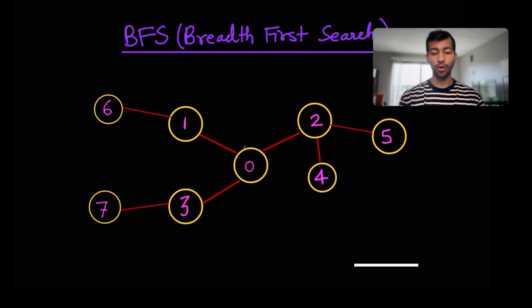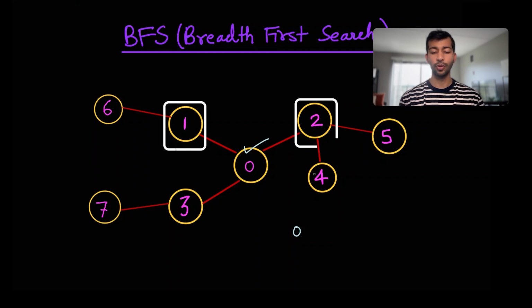Let's start off from 0. Let's say we visited the 0th node here. We mark it as visited and print it out. Now we'll look for all of the neighbors to this one, which is 1, 2, 3, and 4.